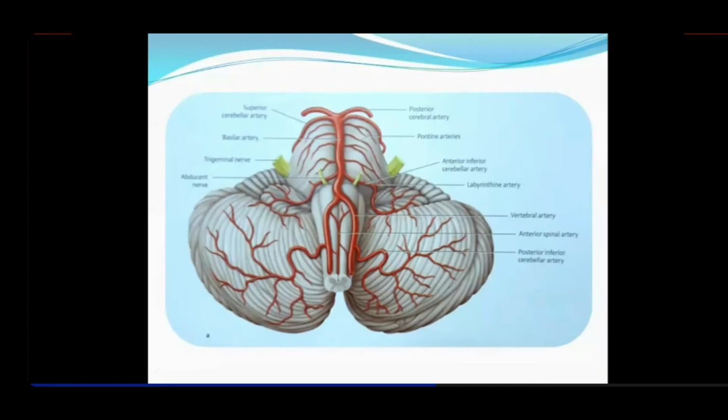Got it? And same will be the purpose of the tortuosity of the internal carotid in the cavernous sinus, that was called a carotid siphon. There the purpose was 2 functions, rather 3 functions. You can remember that, clinical type questions may be asked sometime. What was the purpose of the siphoning of the internal carotid artery in the cavernous sinus? The 3 reasons.